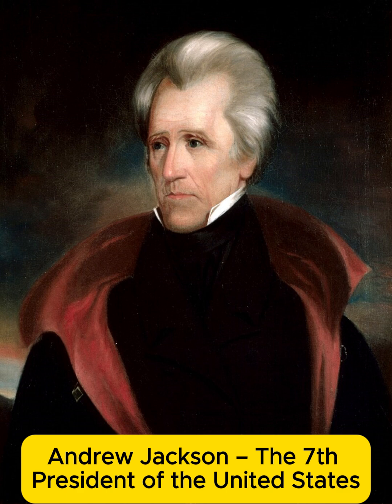One of Jackson's earliest acts was dismantling the national bank. He believed it gave too much power to a wealthy elite. He vetoed its recharter and moved federal funds into state banks known as pet banks. His opponents saw this as reckless. His supporters saw it as standing up for the people.